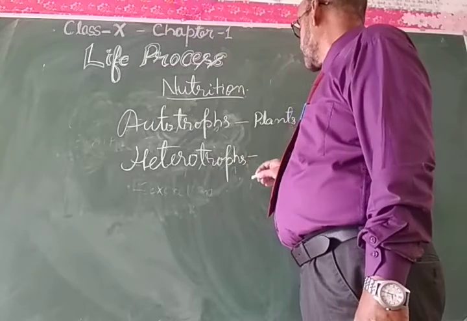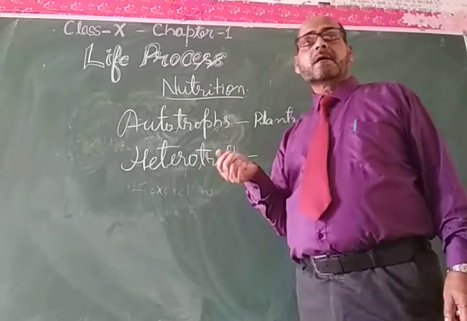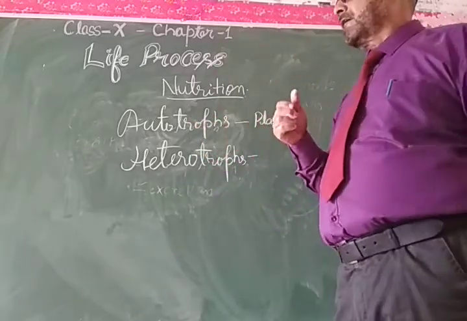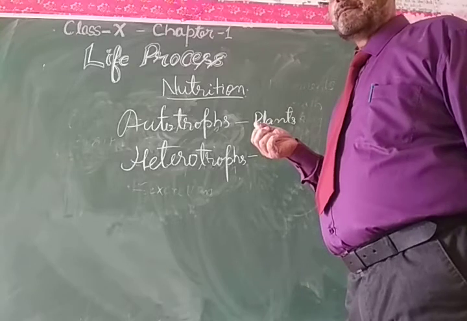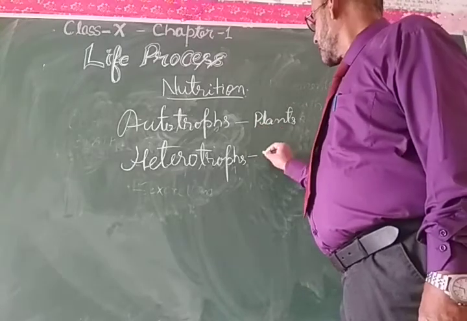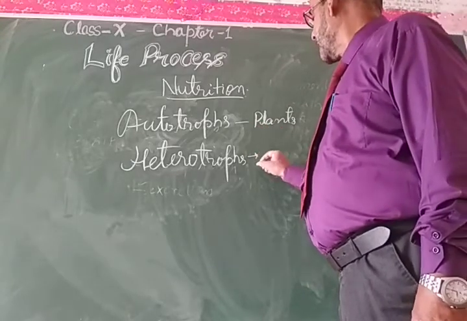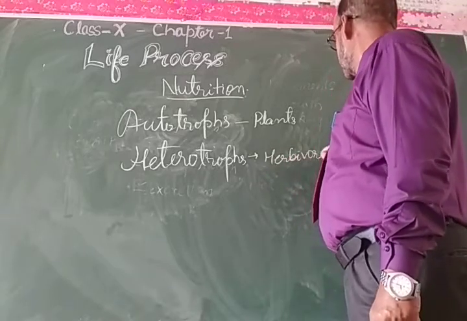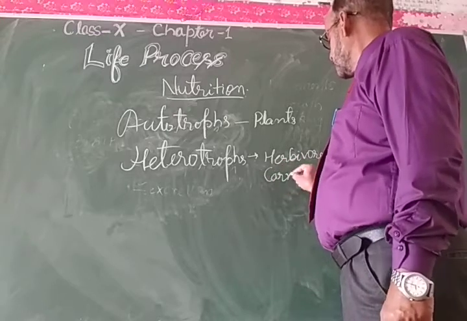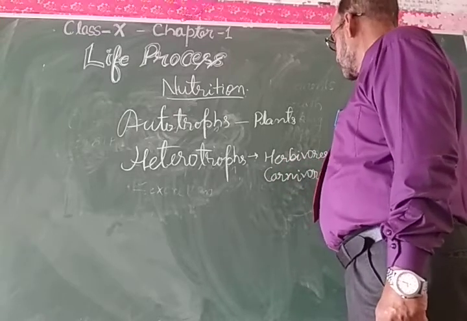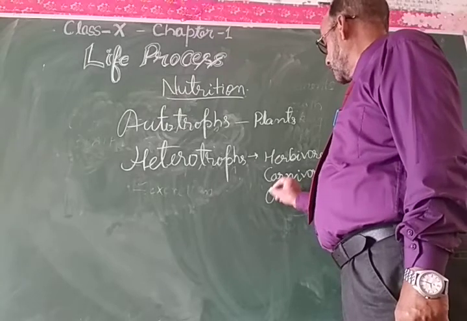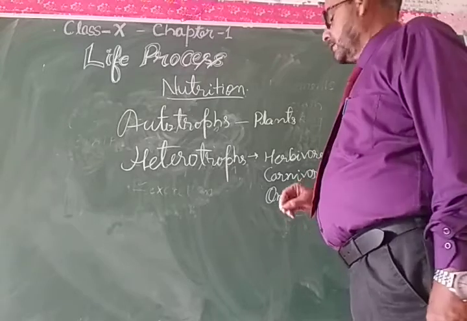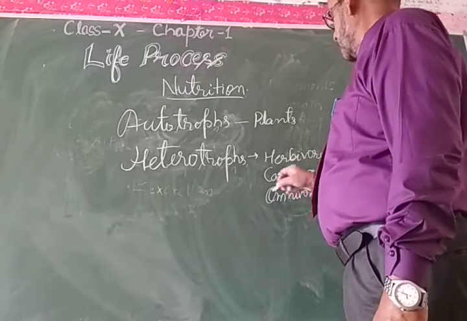Heterotrophs are the living organisms that are dependent on other living organisms for their food, and these heterotrophs are of many types: herbivores, carnivores and omnivores, as you know well.